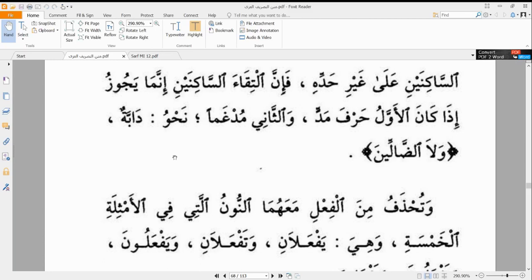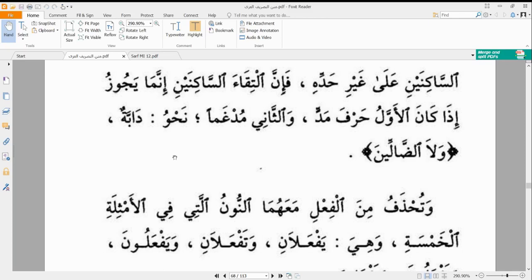And when we have shadda, we know that it is a combination of two letters. The first one has sukun, the second one has haraka. So we have iltiqal sakinin happening there. However, iltiqal sakinin is allowed in that case, but that is the only time it is allowed. Any other place where we have two sukuns following each other, one must bow for the other. Either we remove one of the letters or we give haraka to one of the letters.